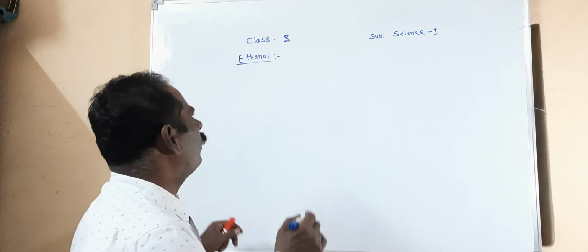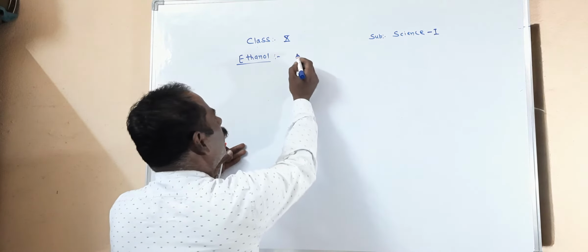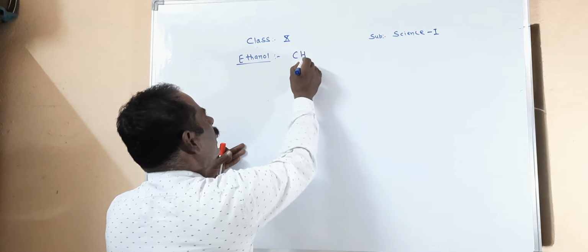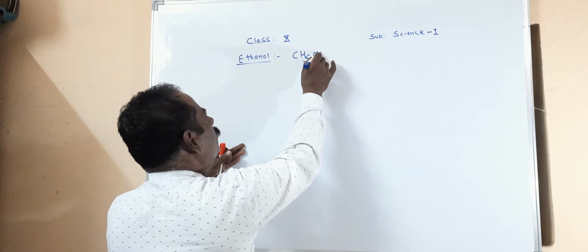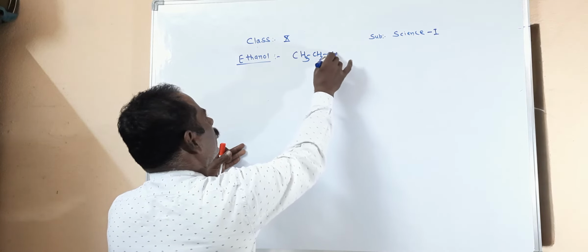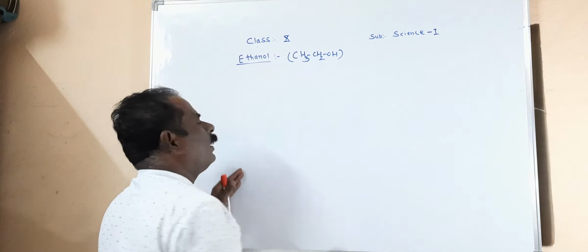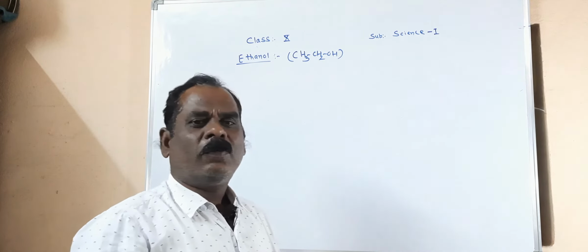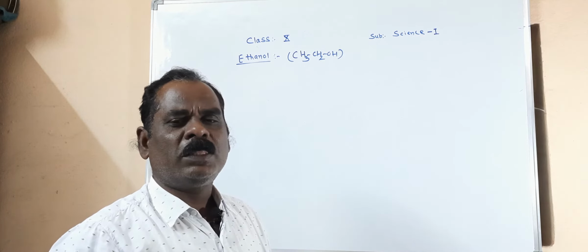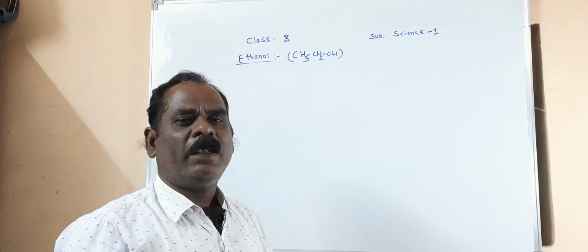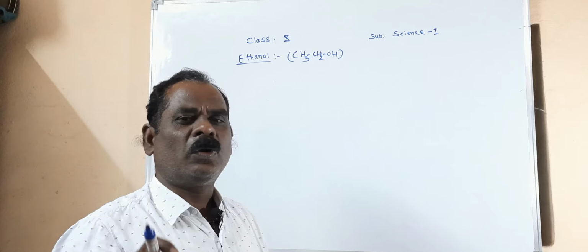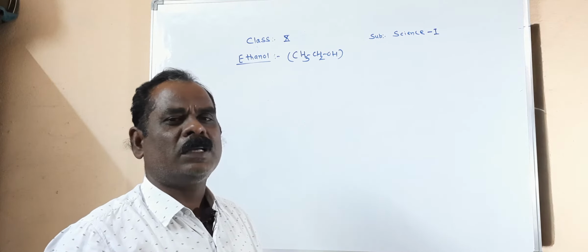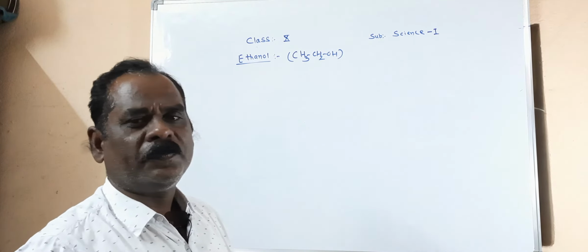Today I will teach you the first compound, ethanol. You know the formula of ethanol. The condensed formula of ethanol is CH3CH2OH. What are the physical properties of ethanol? You know that ethanol is also known as alcohol, or spirit.